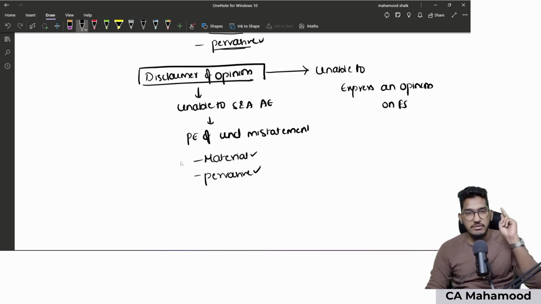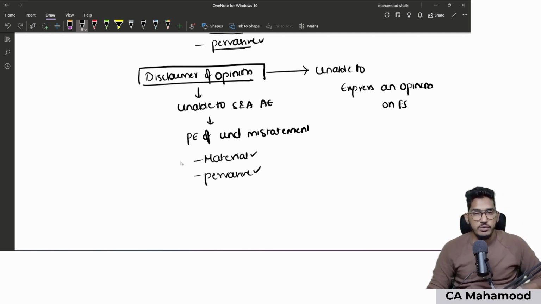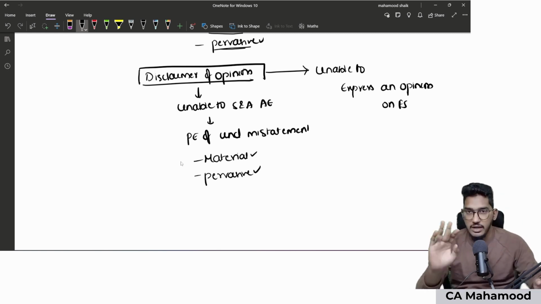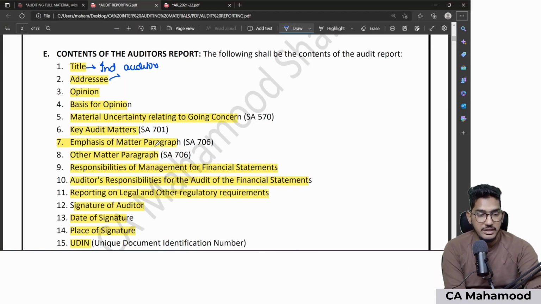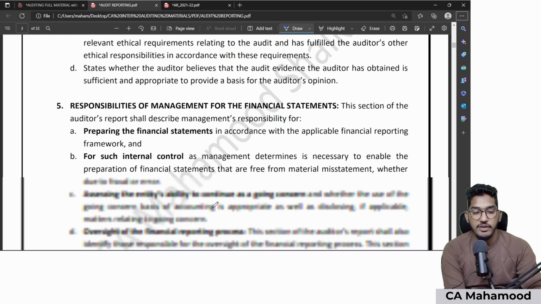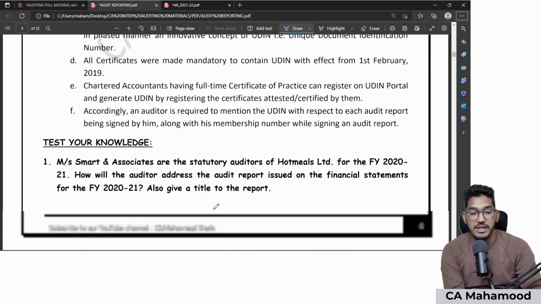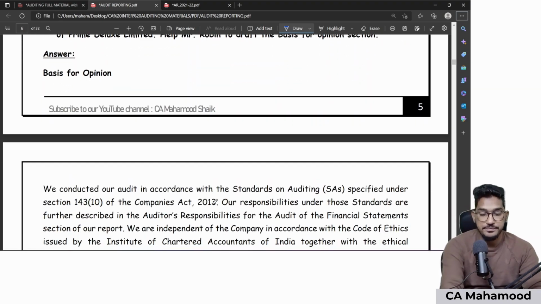Clear? Qualified opinion will be given in two cases, adverse opinion will be given in one case, disclaimer of opinion will be given in one case. Understood everybody? So that is what three kinds of modified opinion are, and these three kinds of modified opinion are actually explained in SA 705.